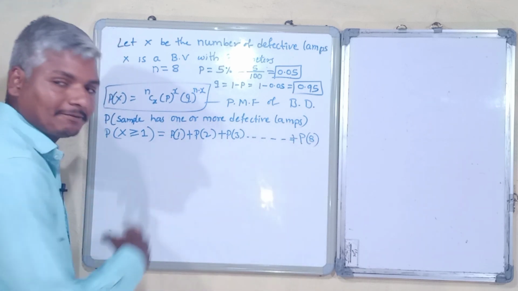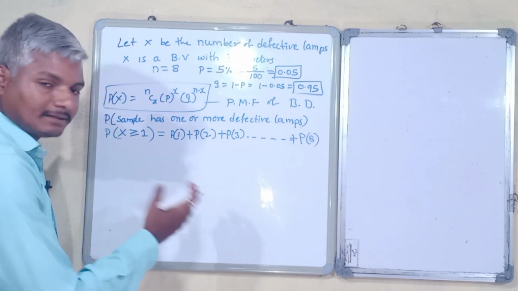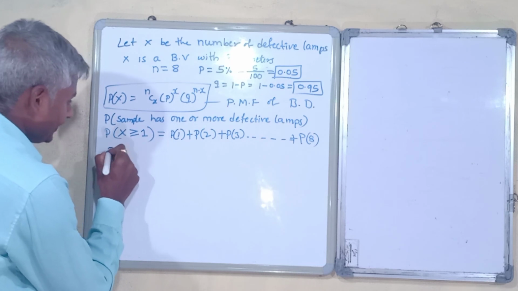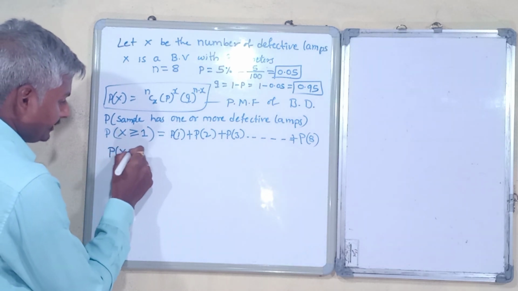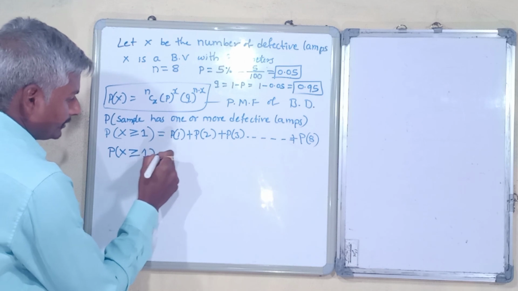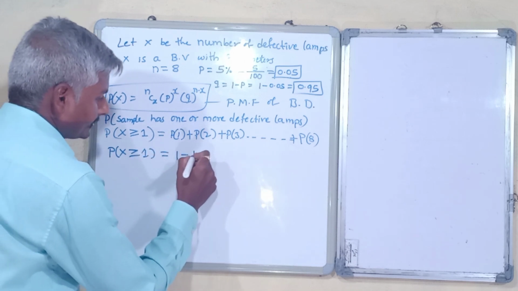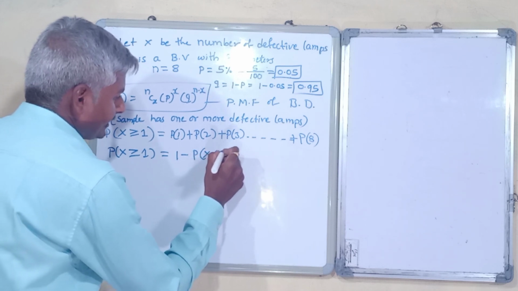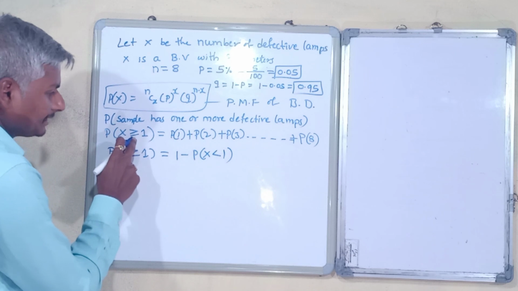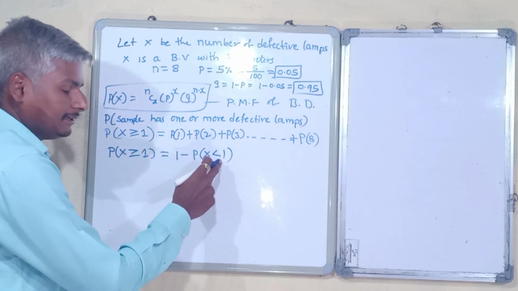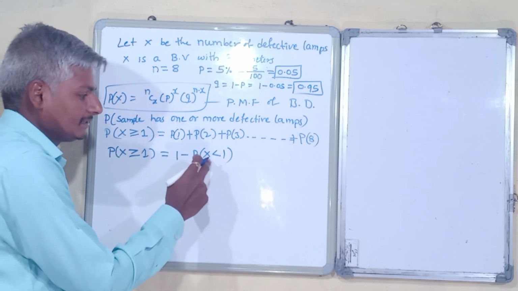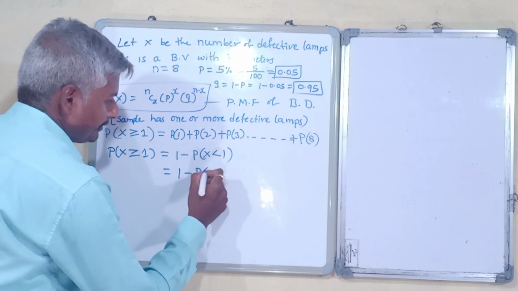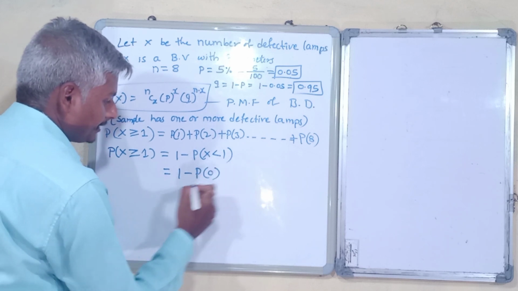Then we can reverse the problem and find the other part. We can express the probability of X greater than or equal to 1 as 1 minus the probability of X less than 1. Here greater than or equal to 1 includes 1, so the complement excludes it, that is X less than 1, which is nothing but the probability of 0.